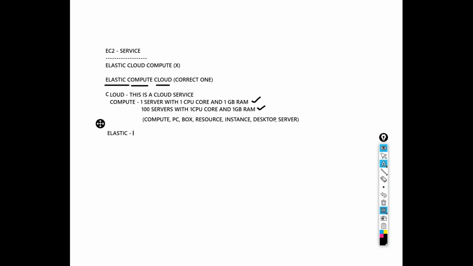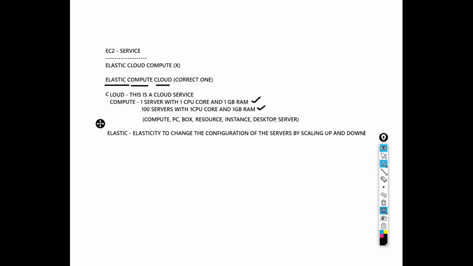Okay, so elastic means the elasticity which is present here in this service. Elasticity, the elasticity to change the configuration of the servers by scaling up and down.